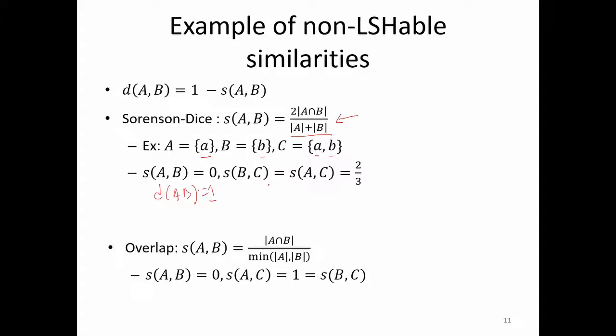Okay, SBC and SAC are 2/3, so DBC and DAC are 1/3. And so you can see that this is actually greater than the sum of these two. Okay, which does not satisfy the metric property, and so this is not LSHable. So here is one similarity which is not LSHable because it is not a metric.